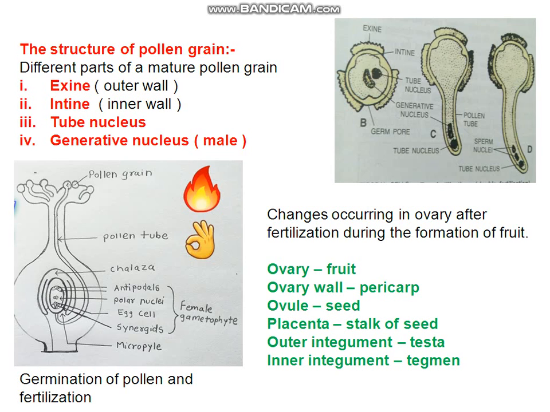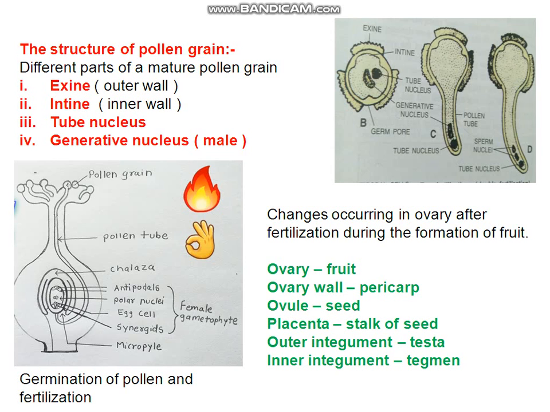Then this tube grows down through the stigma and style towards the ovary. The tip of the pollen tube enters the ovule through a very small opening which is called micropyle. Then the generative nucleus of the pollen grain divides and forms two male gamete nuclei, also called sperm nuclei. I have told already, sperm nuclei.